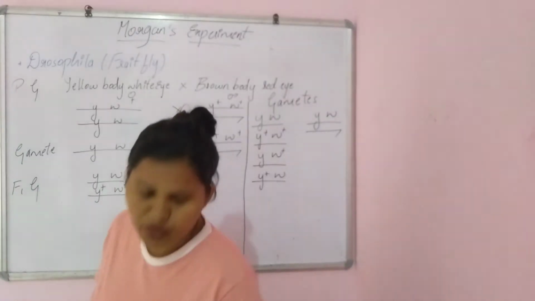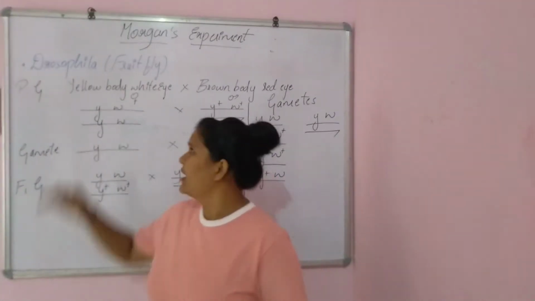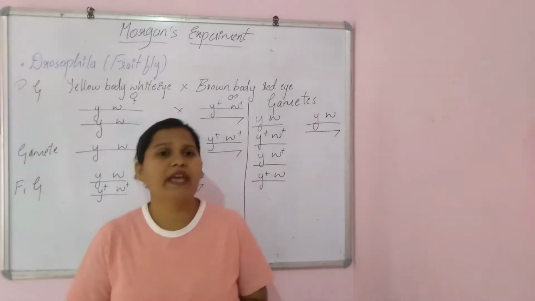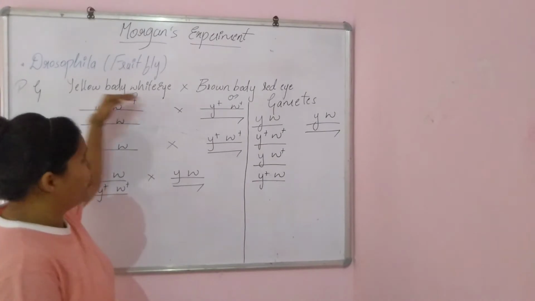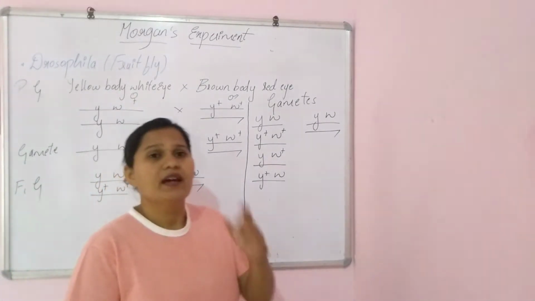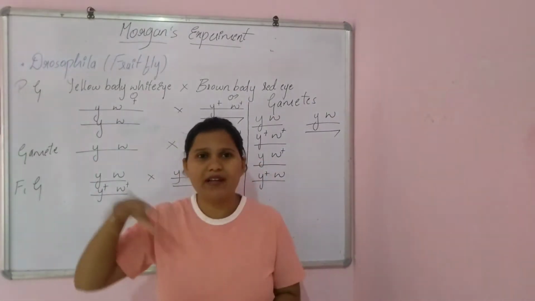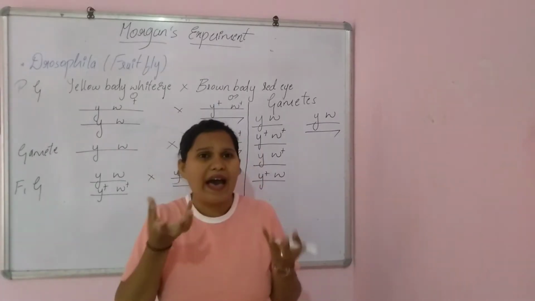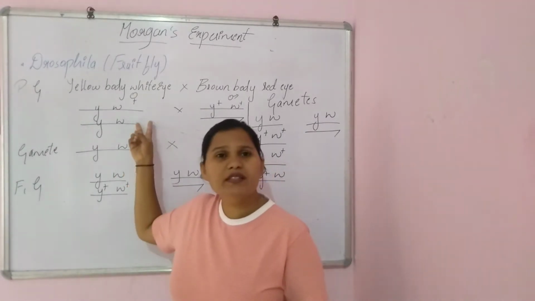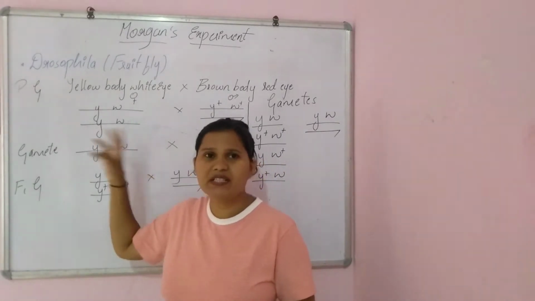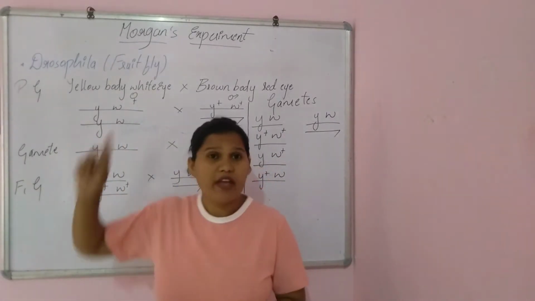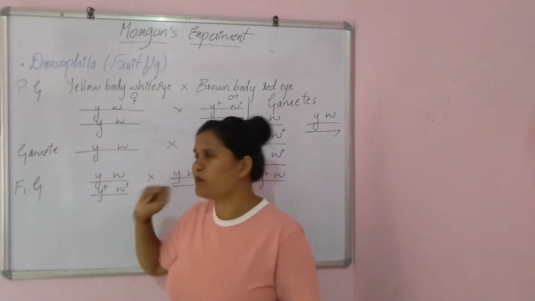So here there are two contrasting traits in this Drosophila: the yellow body and white eye. In the sense, a Drosophila whose body color is yellow and eyes are white. So here are the two contrasting traits. In the sense, it is a dihybrid cross, where Mendel also did the same thing.